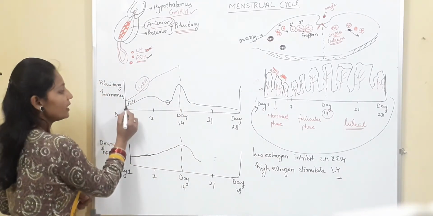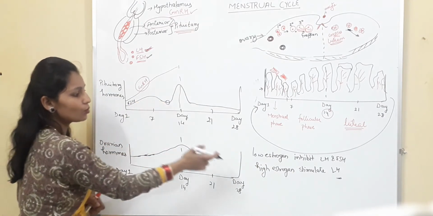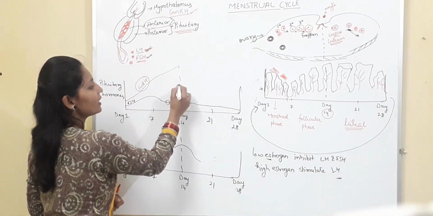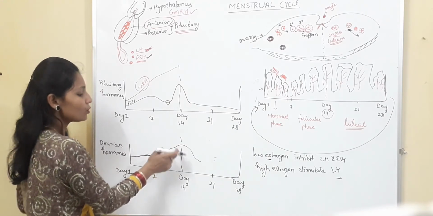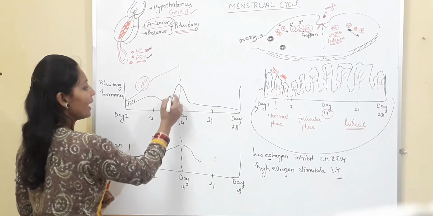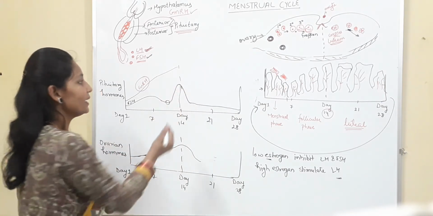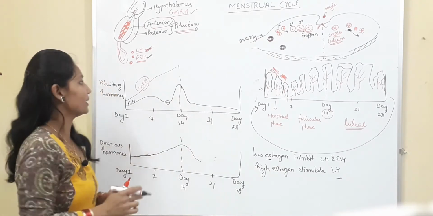So the level of FSH first increases, then decreases due to presence of this estrogen here, and then it will again increases because the level of estrogen here is also high. So this high amount of estrogen will stimulate LH and FSH to get at its highest level, to attain its peak level, and after ovulation the amount will again decrease.